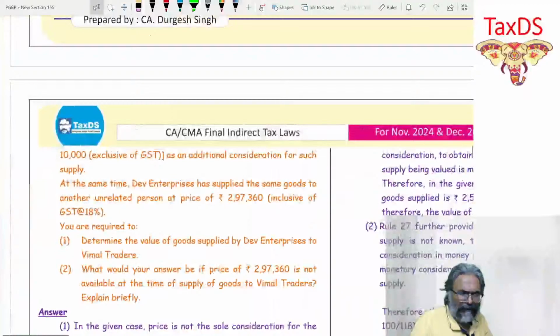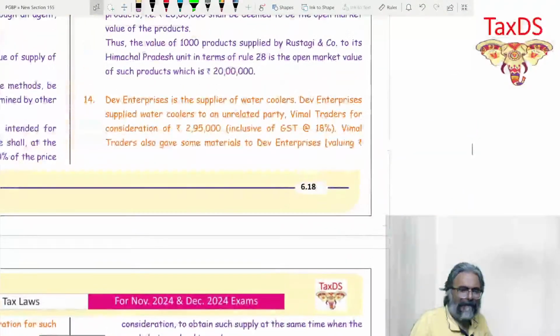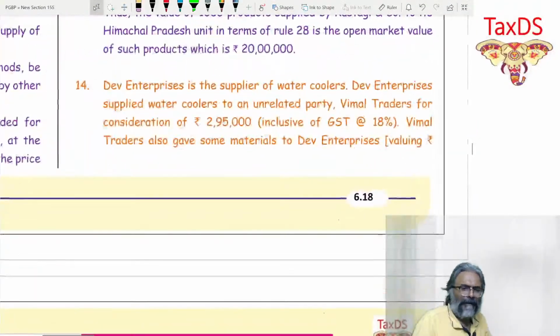The same question is there, so I'm not repeating this one. This is the simplest one. Let's do this simple one. Question number 14.